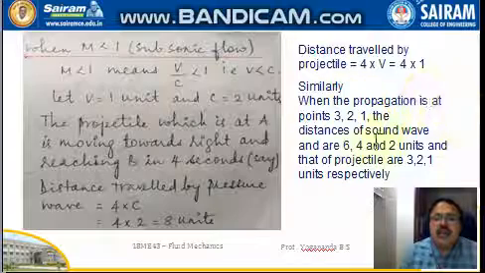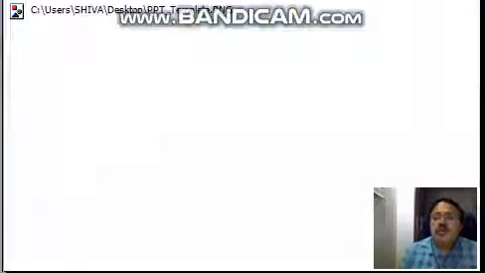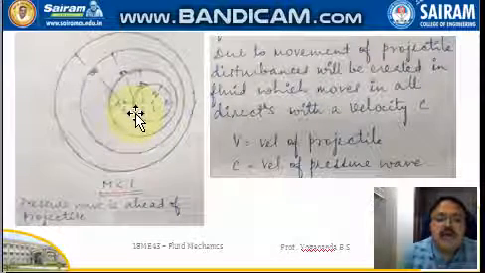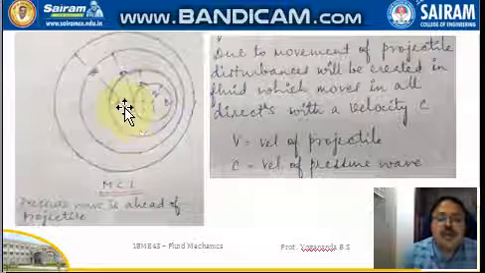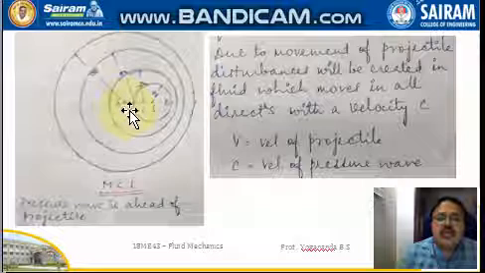Similarly, when the propagation is at the points 3, 2, 1, so that is 3 different points, the projectile is moving from point 4 to point 3, so it is moving one step ahead.